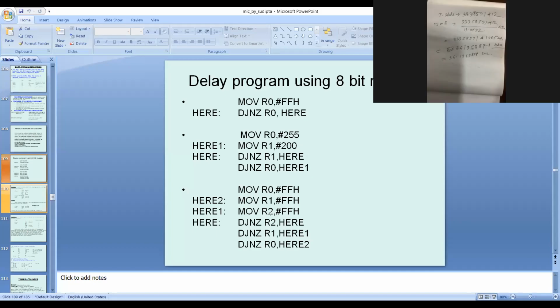So this program calculation is done, right? So total second is 36.1963878. Next, coming into the questions, write an assembly language program